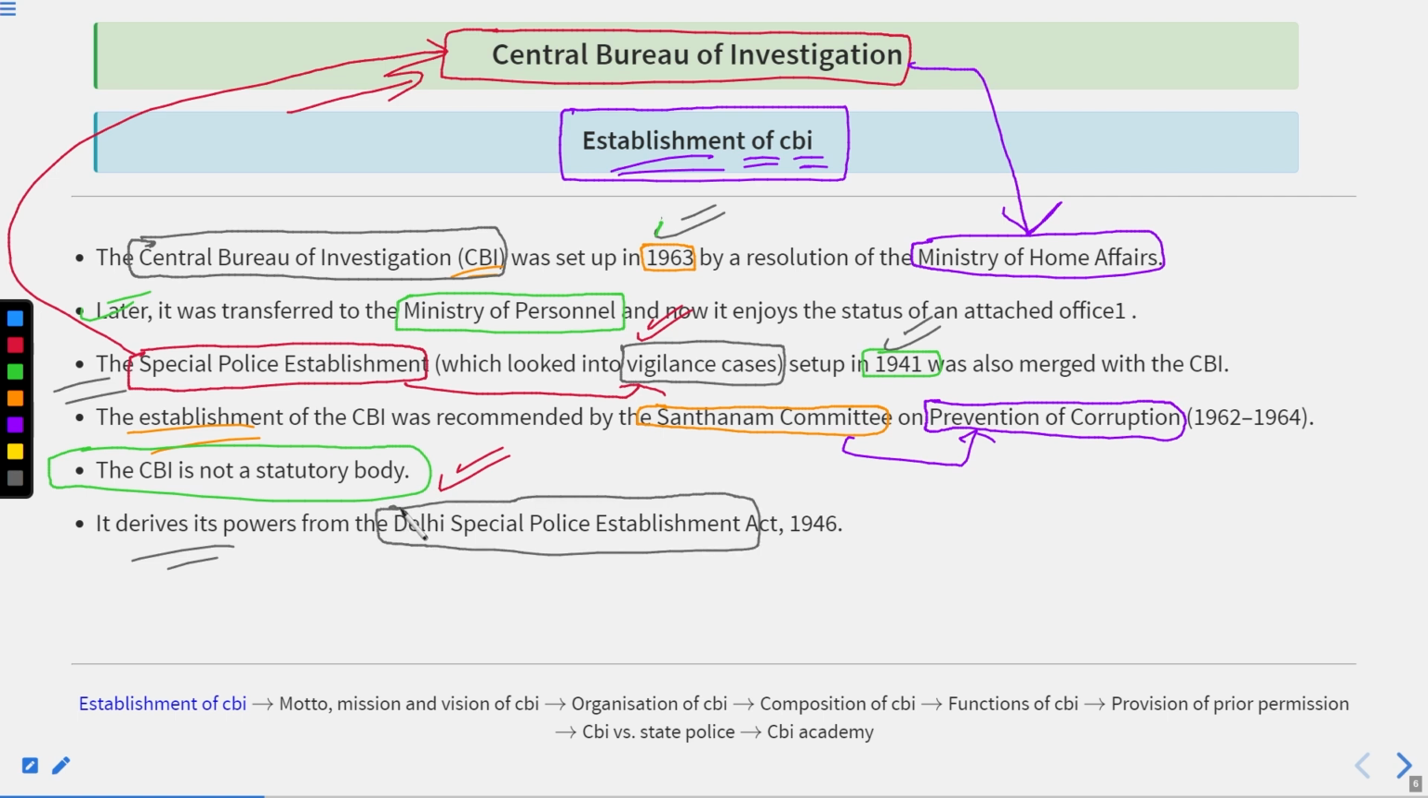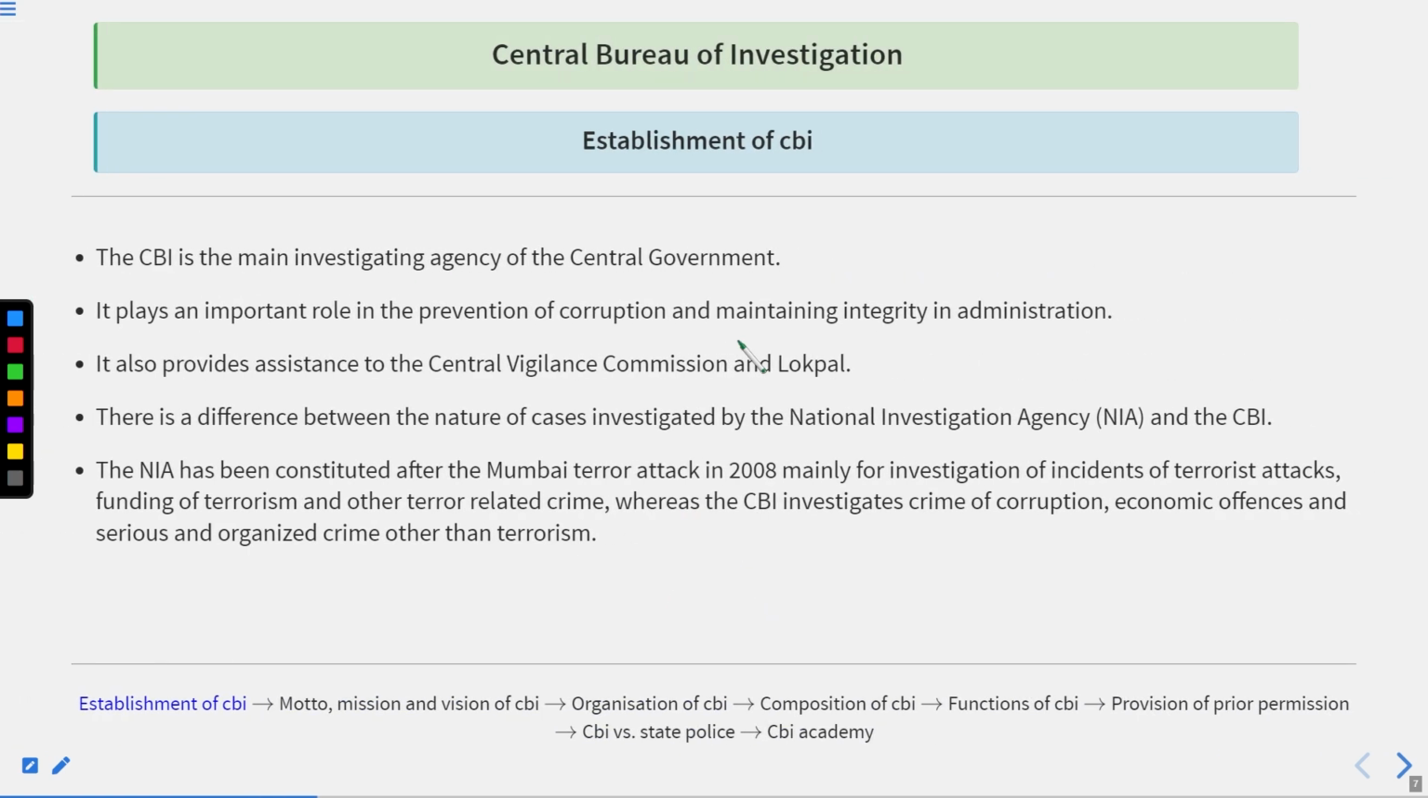The Delhi Special Police Establishment Act, 1946. Remember, the Delhi Special Police Establishment Act 1946 was the main act of the CBI, and all the powers that the CBI exercises come from this particular act, the Delhi Special Police Establishment Act 1946. That's why the CBI is not a statutory body, because the CBI does not have its own act.